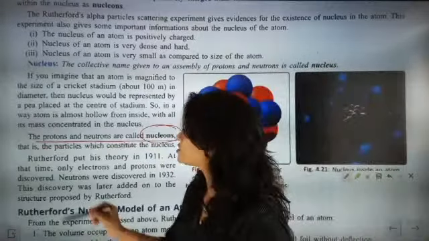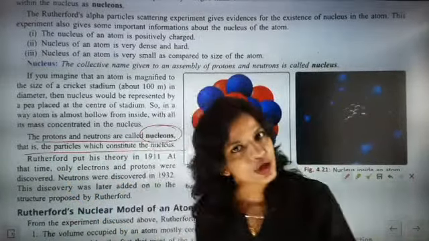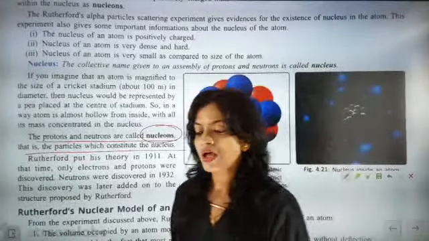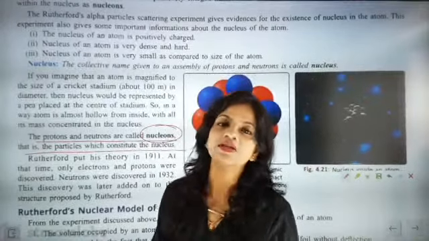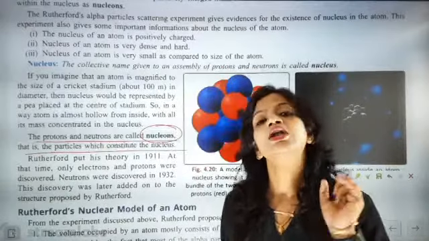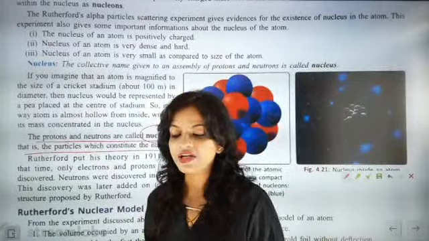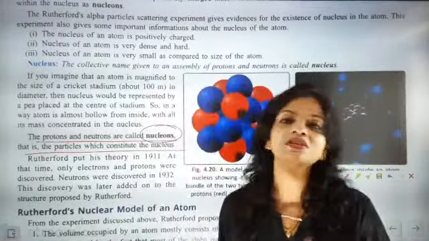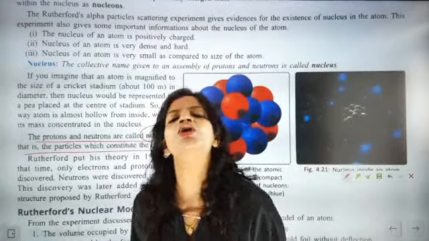Nucleons, so that is the particle which constitutes the nucleus. Nucleons are the particles which constitute the nucleus, which means nucleons are present in the nucleus. That means nucleons, proton plus neutron, are present in the nucleus. Nucleons means proton plus neutron. Proton plus neutron together is called nucleons.